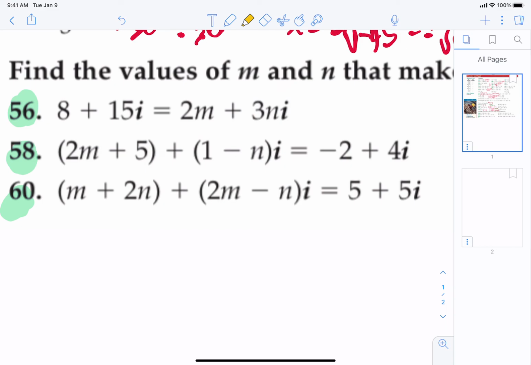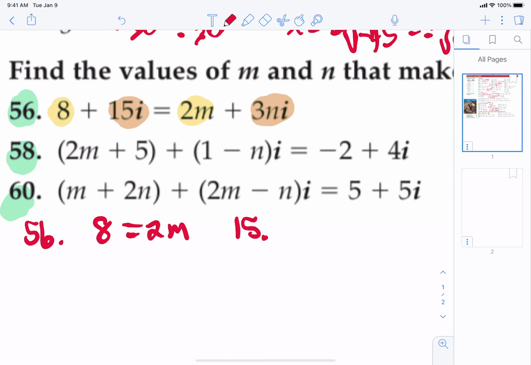In the 5-9 notes, we discussed how the real parts get added together and the imaginary parts get added together. So let's start with 56. Let's highlight the real parts. Those have to be equal. And then let's highlight the non-real parts, and those have to be equal. So look at what we get. We get two very simple equations. We get 8 has to equal 2m, and 15i has to equal 3ni.